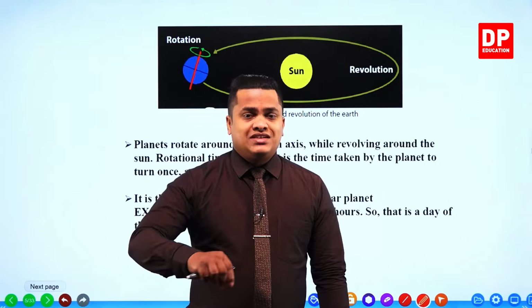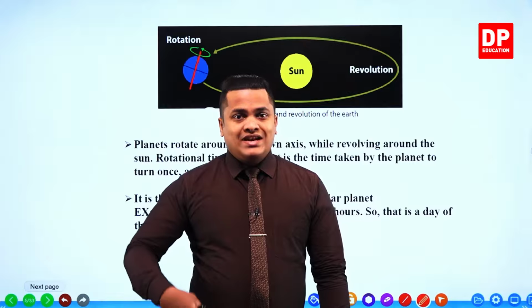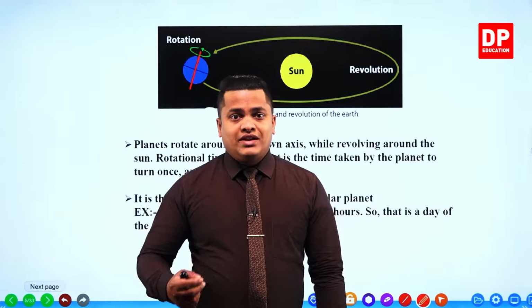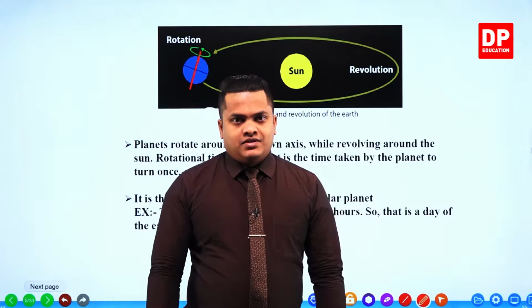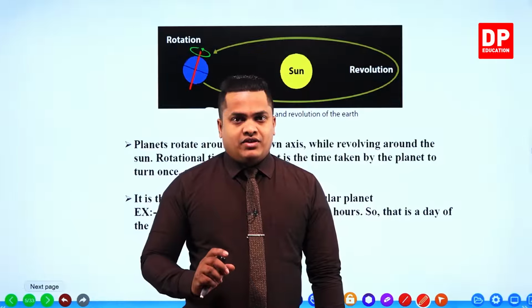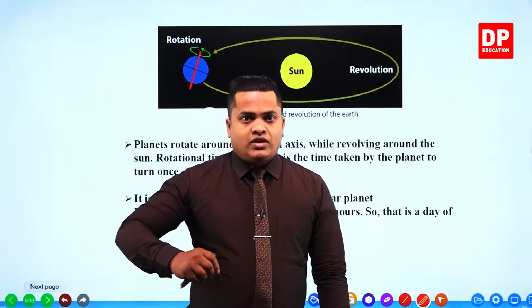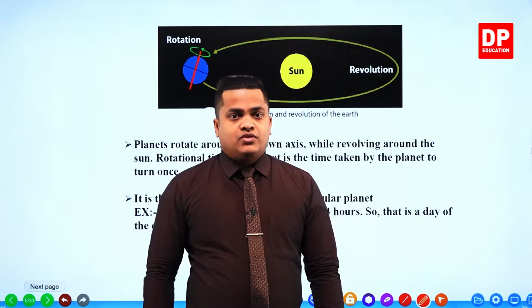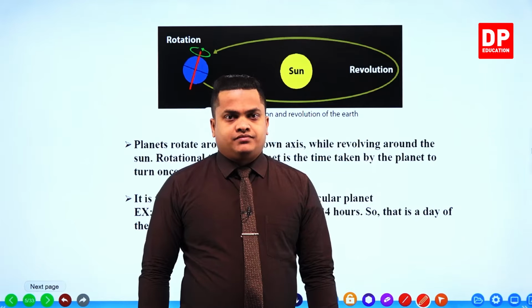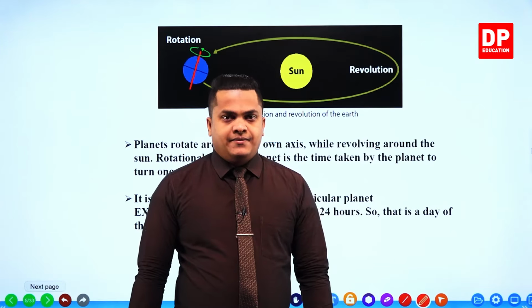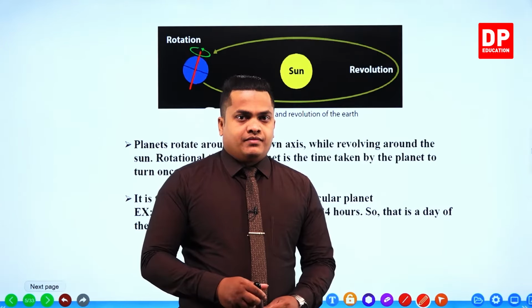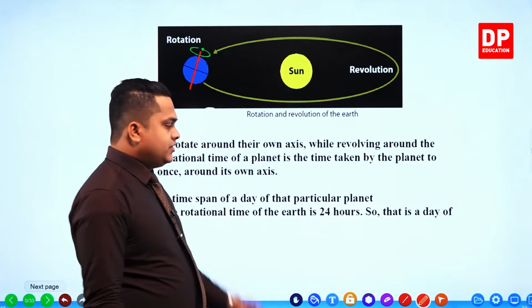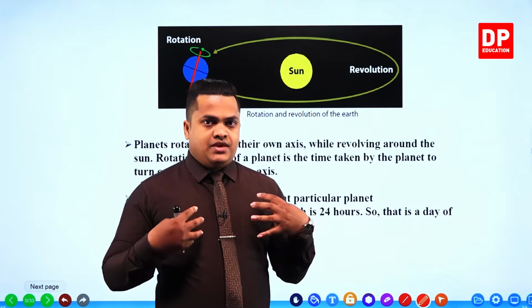Rotating around a certain object while it keeps rotating around itself. While it's rotating around itself, it's going to rotate around a certain object. So that is called revolution. Simply, now this is the board. So this is me.